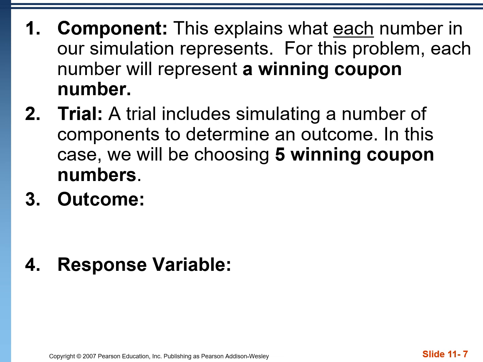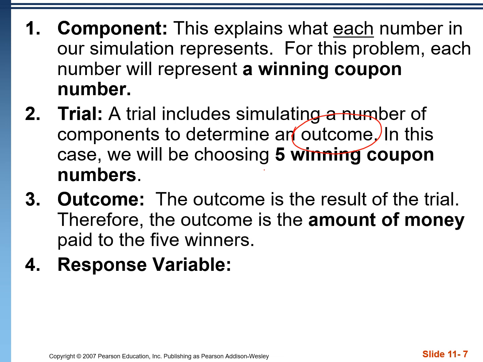Okay, they'll be picking 5 winning coupon numbers, and at that point we have an outcome. Okay, the outcome's the result of the trial. We want to find out how much money is being paid out to the 5 winners. And the last step is that we're going to repeat this process a number of times.